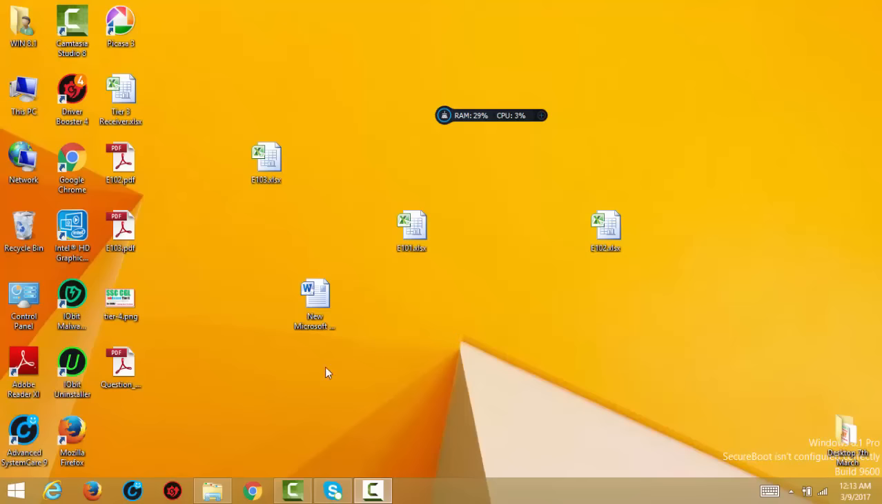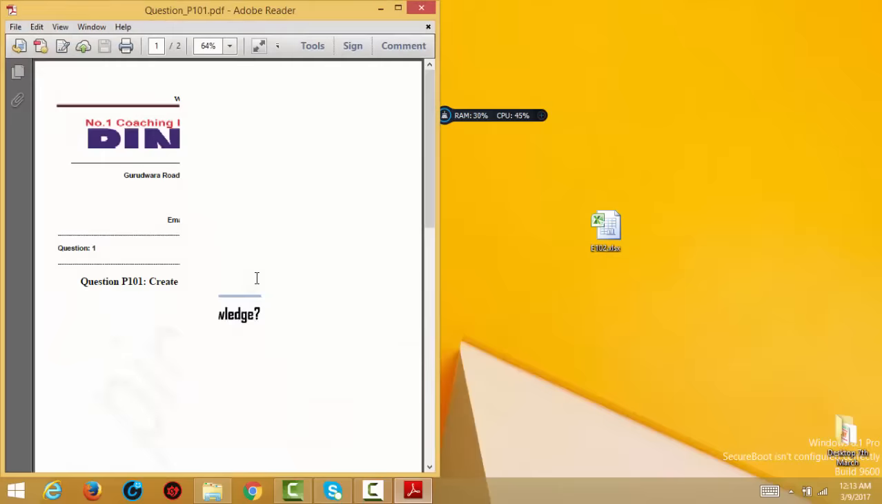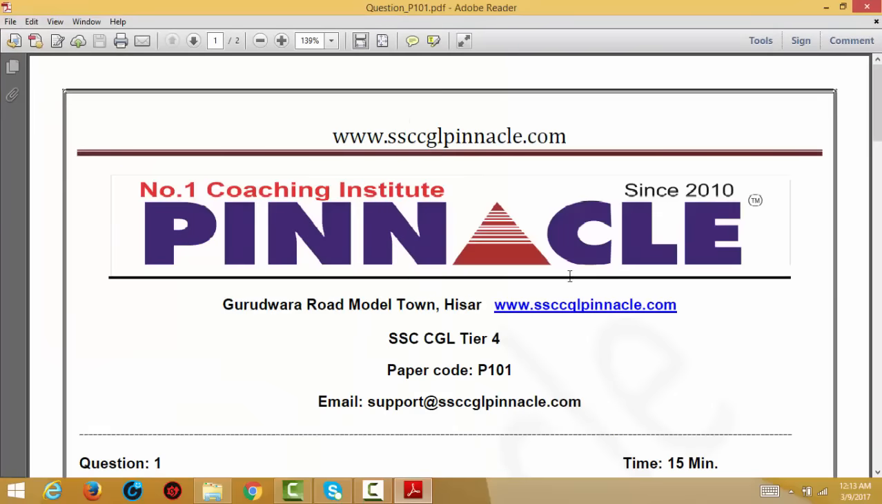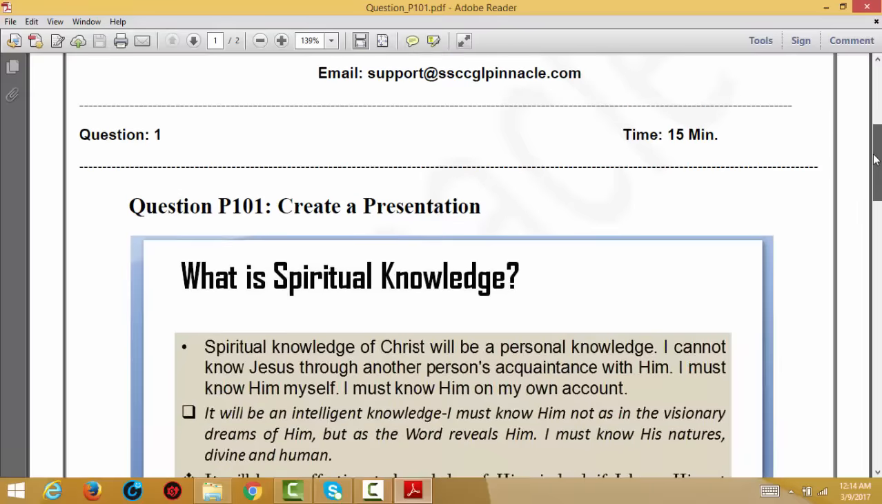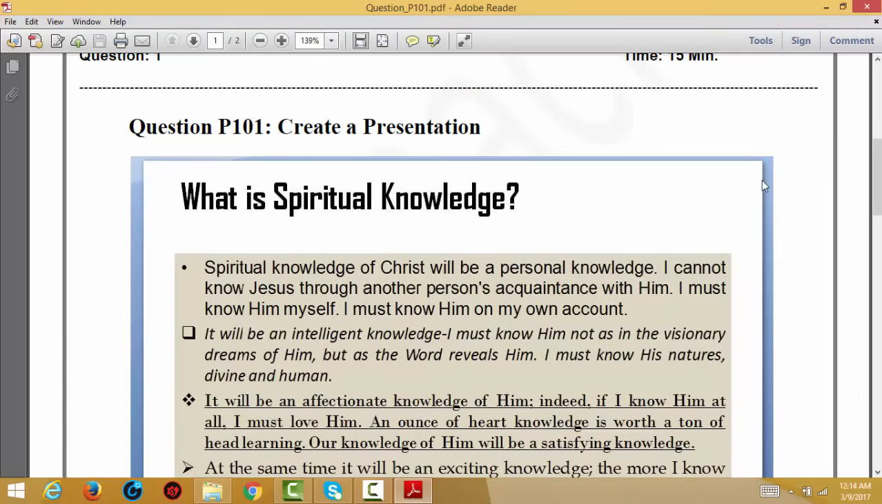Assured Tier 4 program paper code P101. P is related to PowerPoint because this is the CPT program. In fact, CPT and DEST. In DEST only typing will come, and in CPT there are three modules: MS Word, Excel and PowerPoint. So in this particular presentation we are discussing PowerPoint.